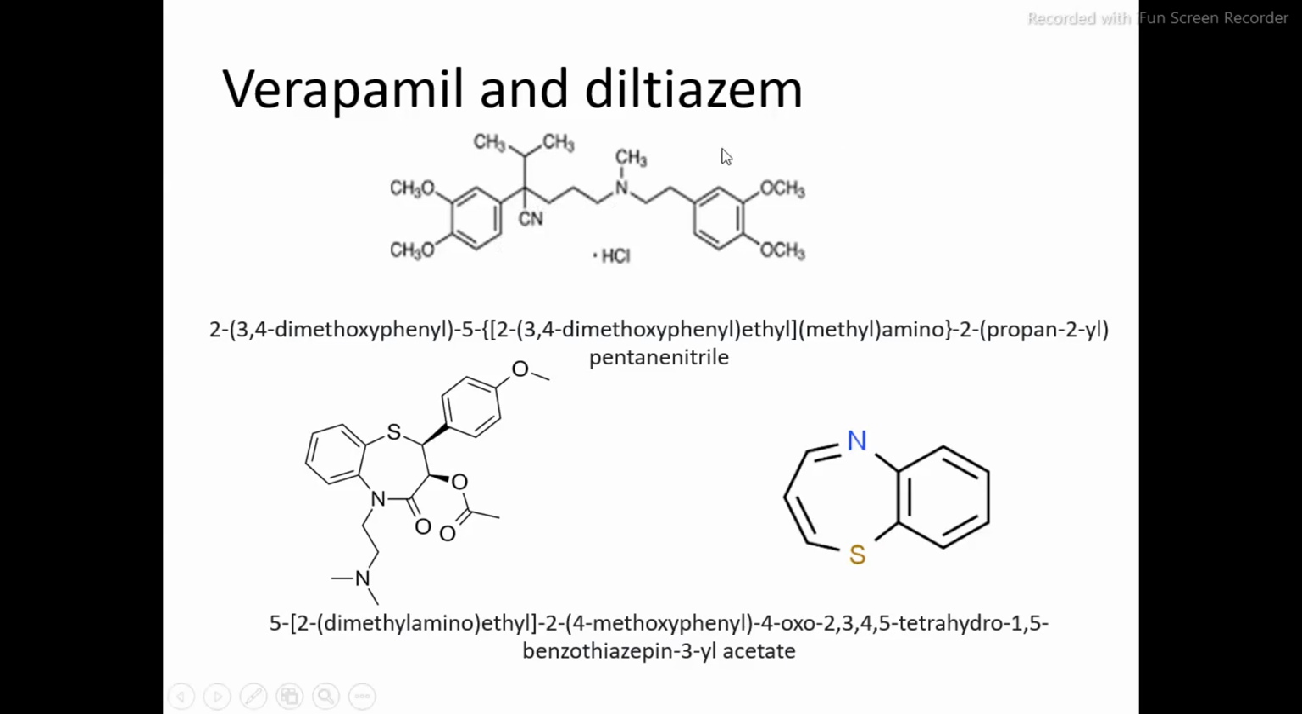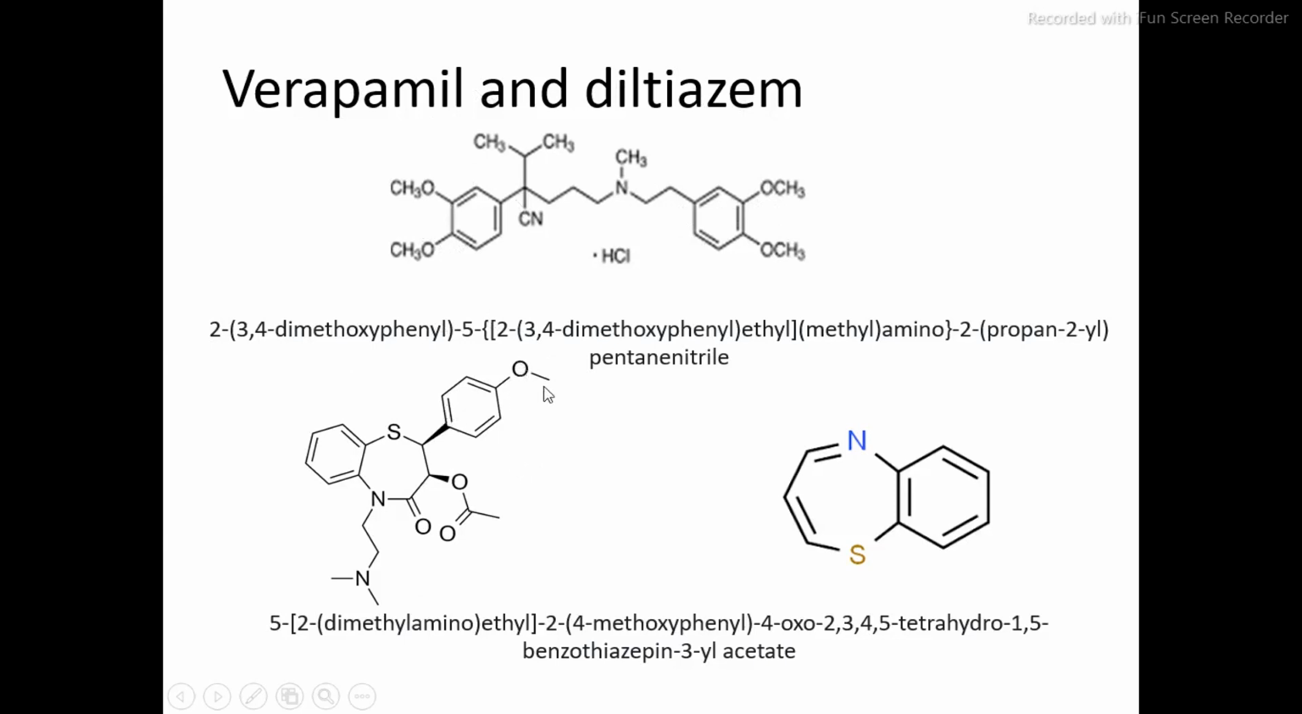And regarding the metabolism, verapamil undergoes metabolism in the liver by the enzyme CYP3A4. What will happen? N-dealkylation occurs and results in the formation of norverapamil. That was the metabolite we have studied, right? Then this is the structure of diltiazem.